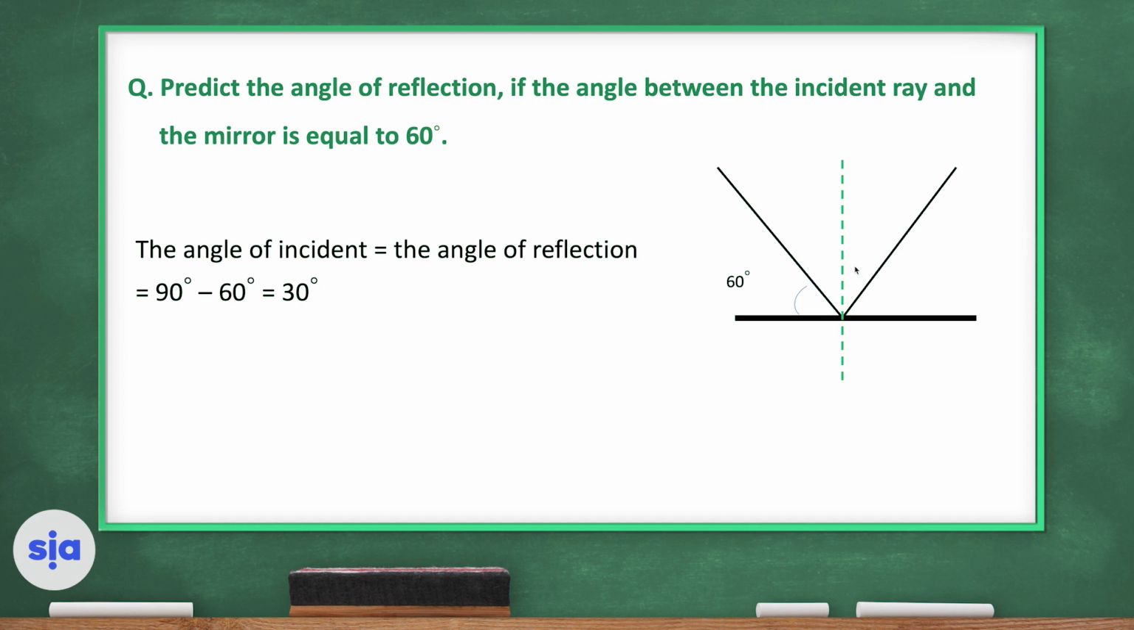He wants this one. So it's 90, because this is from the normal to the mirror, 90 minus 60. So this means that this angle is 30. The angle of incidence is 30. And hence the angle of incidence is equal to the angle of reflection. So also the angle of reflection will be 30.